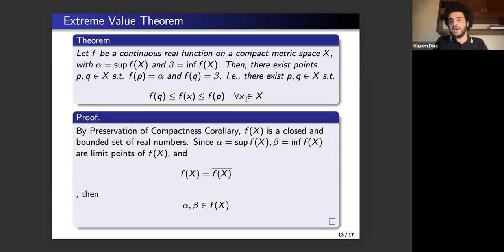And this proof follows from the preservation of compactness corollary we gave just recently, because f of X would be a closed and bounded set of real numbers, and alpha and beta, which are the supremum and infimum, are limit points of f of X. So since f of X is closed, then it equals its closure. But then alpha and beta must be elements of f of X, thus establishing this theorem.